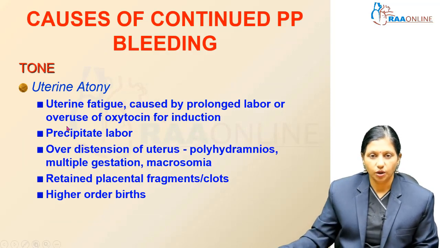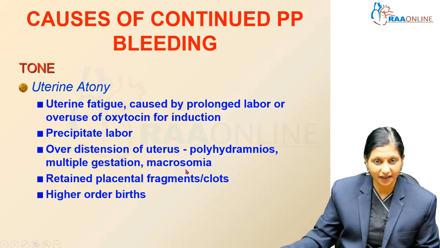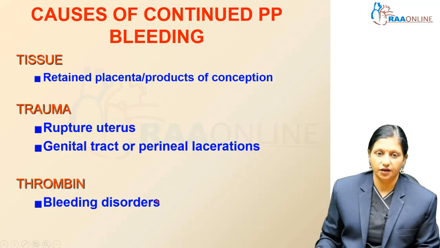First, coming to the tone. Uterine fatigue caused by prolonged labor or overuse of oxytocin for induction, and precipitate labor, can lead to atonic PPH. Overdistension of the uterus like polyhydramnios, multiple gestation and macrosomia can lead to atonic PPH. Retained bits of placenta can also lead to uterine atony. And higher order births, like in multiparity, can also lead to uterine atony.